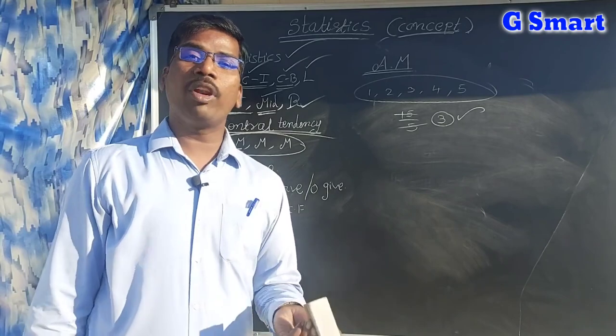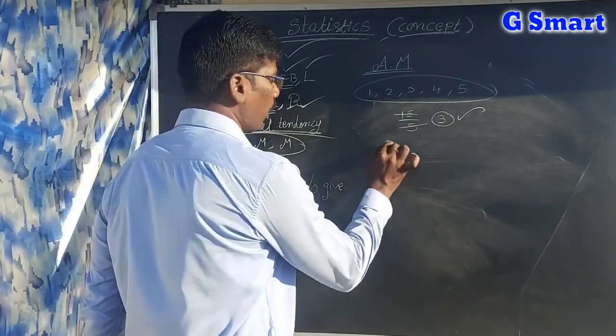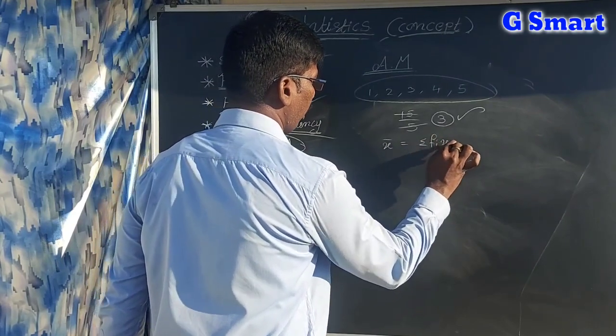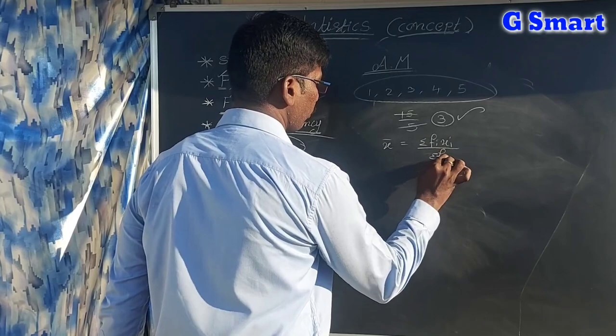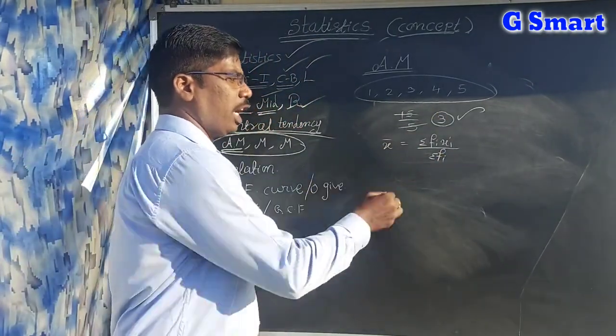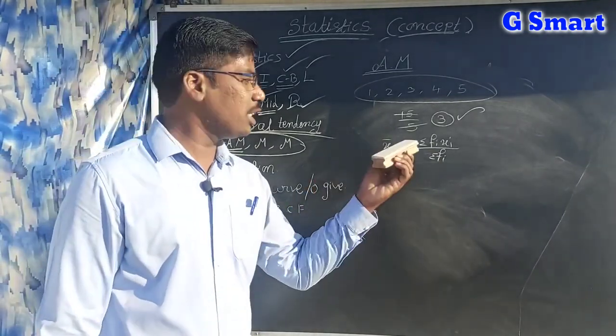If the tabular form is given, you have to use this formula: x bar is equal to sigma fi xi by sigma fi, where xi is the mid value of the class interval, fi is the frequency and sigma fi is the total frequency. You have to remember each and everything.